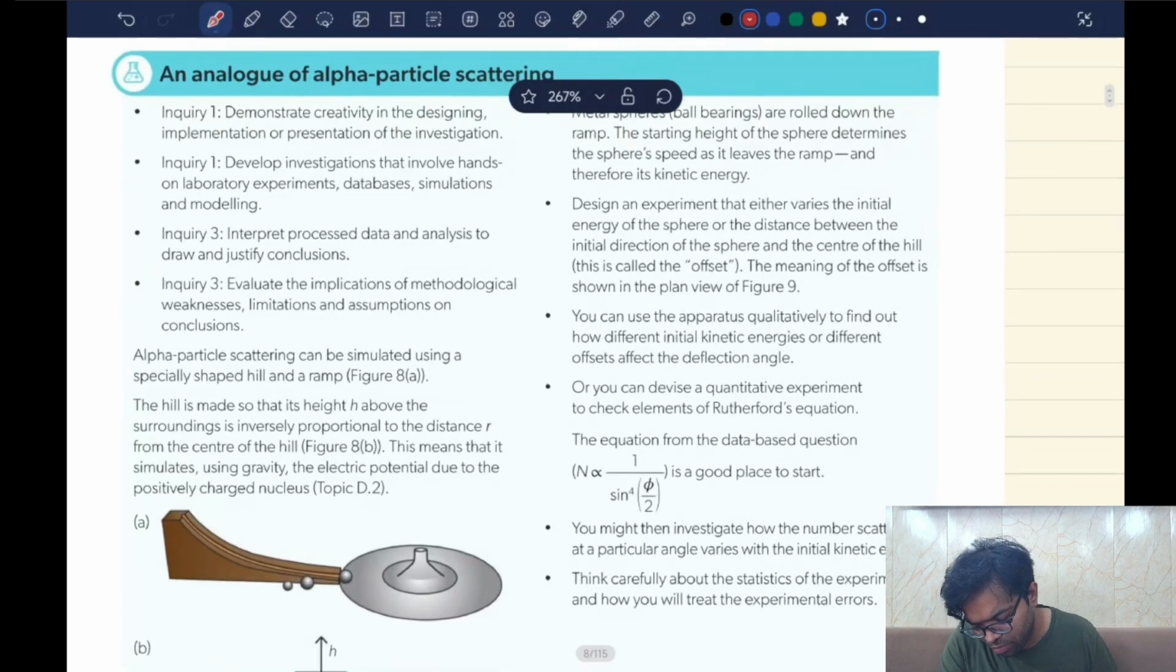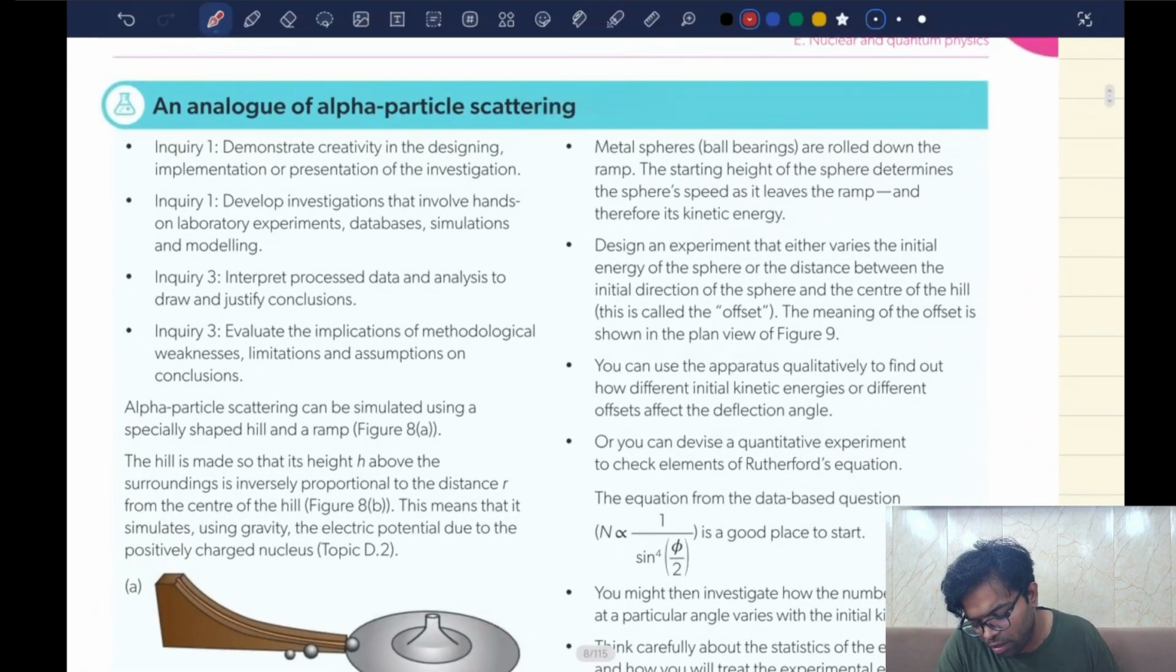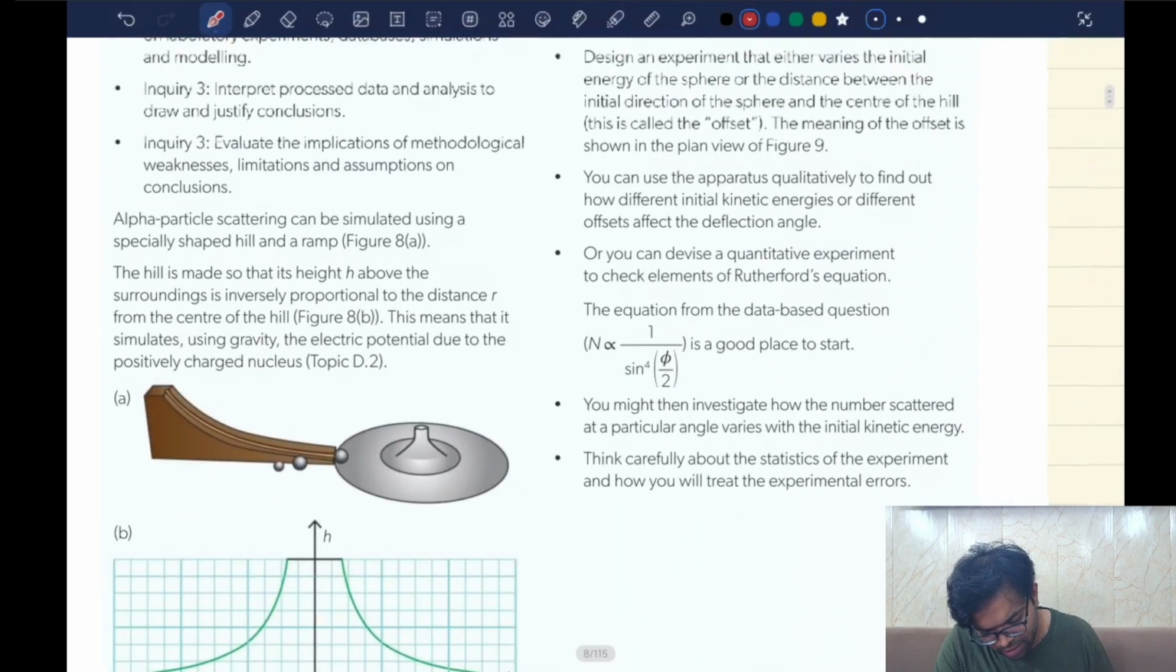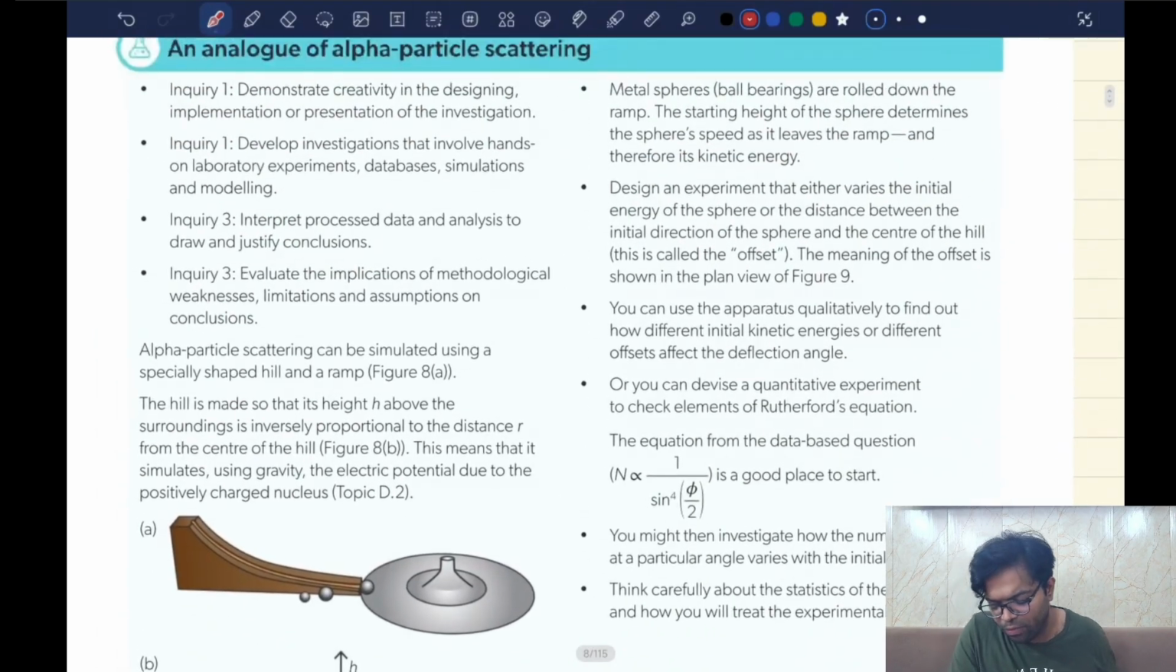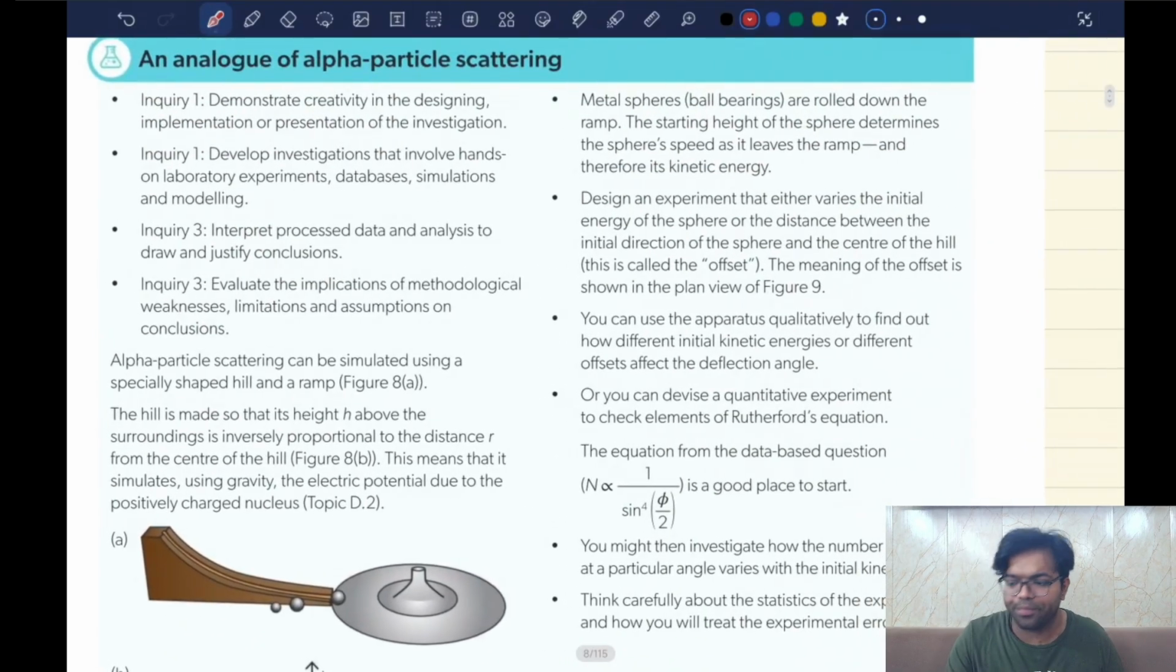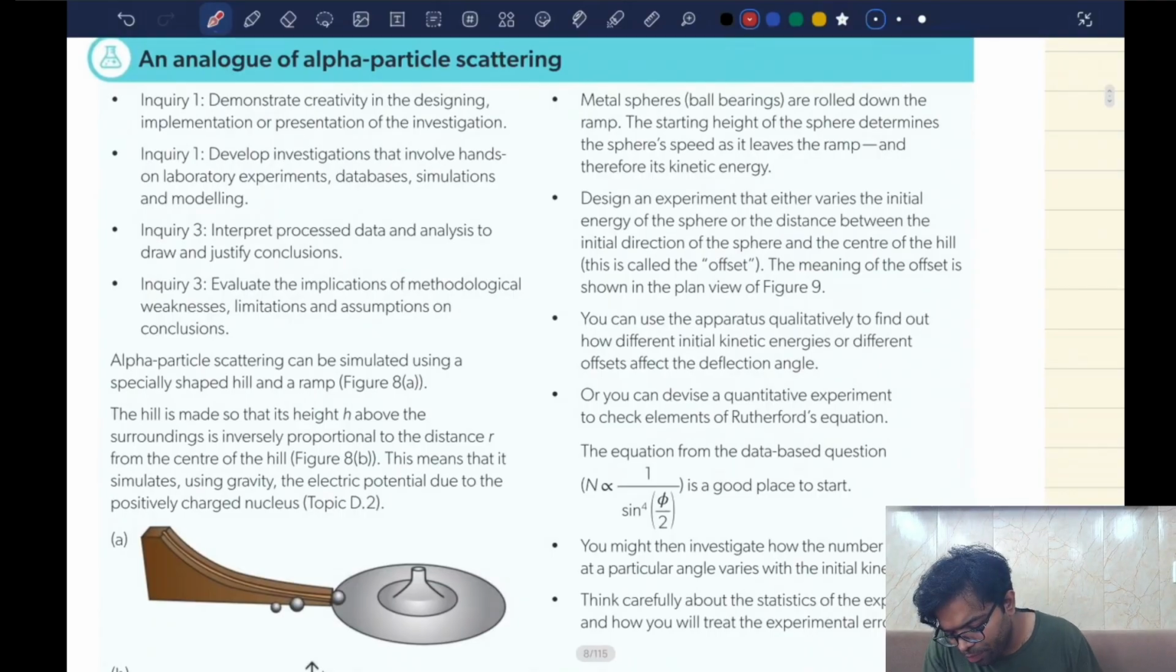Do we have to do an analogue of the alpha particle scattering? Inquiry 1 demonstrates creativity. I don't think we have to go through this, right? Let's actually go through this. Okay, let's see. Demonstrate creativity in the designing, implementation, or presentation of the investigation. Inquiry 1.